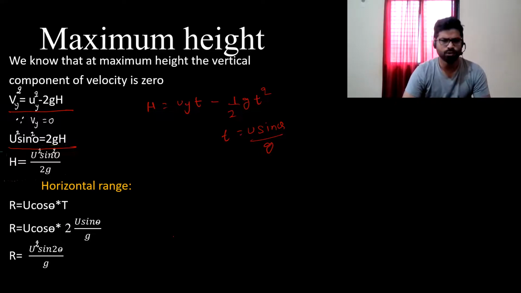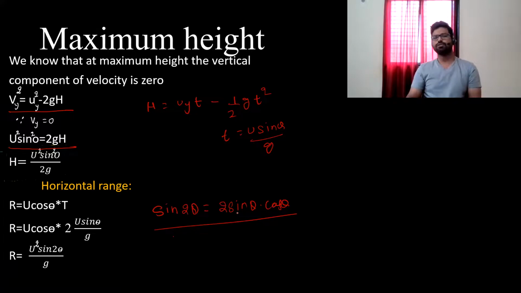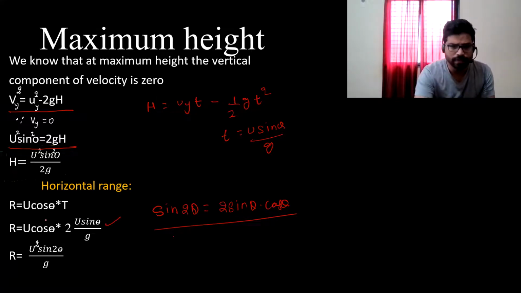So total range is u square sin 2 theta. Sir, I don't understand. That was sin theta and cos theta. Now you are writing sin 2 theta. But we have this formula, sin 2 theta is always equal to twice into sin theta into cos theta. We have sin theta here, we have cos theta here, we have 2 here. So range is u square sin 2 theta upon g.